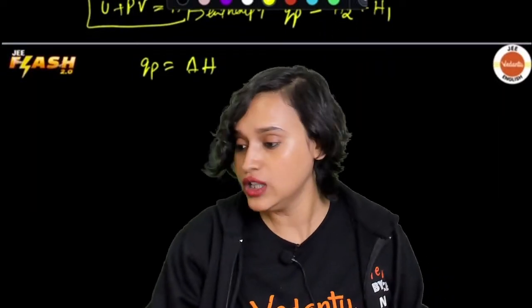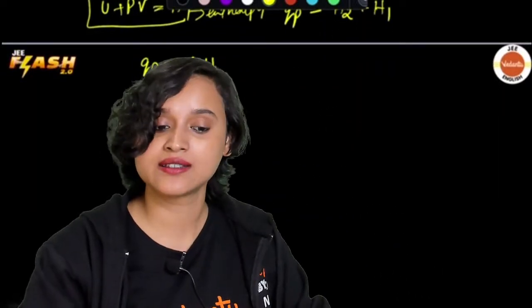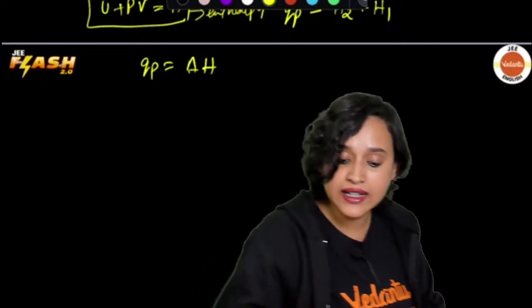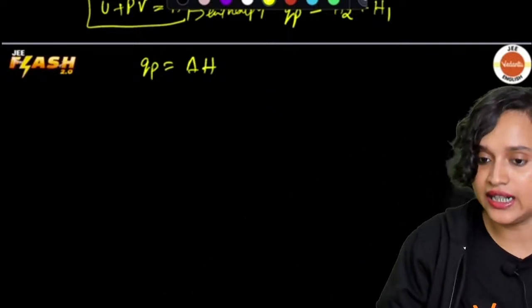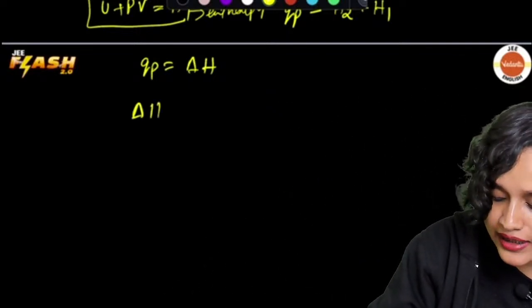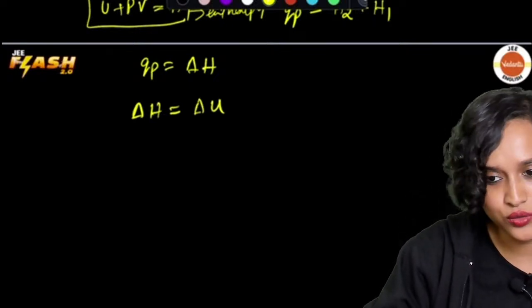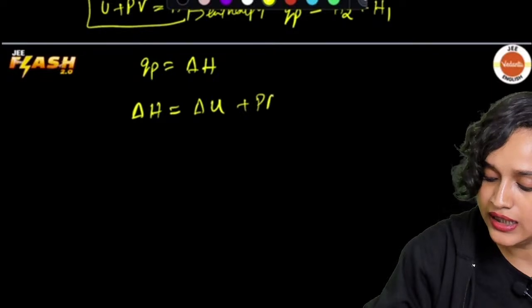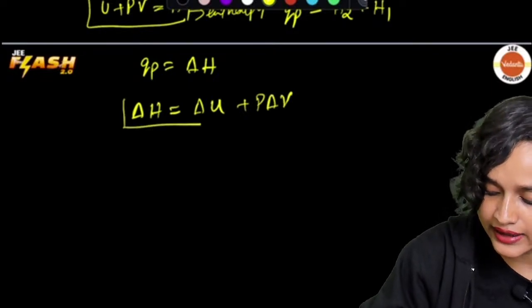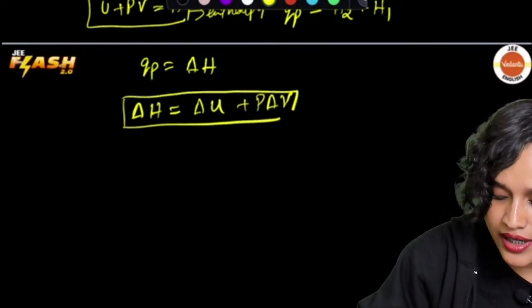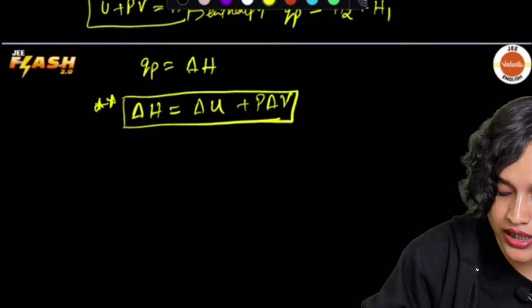I can do this. And finally, now that we have used delta, I can also write delta H is equal to delta U plus P delta V, and this is another very important term.